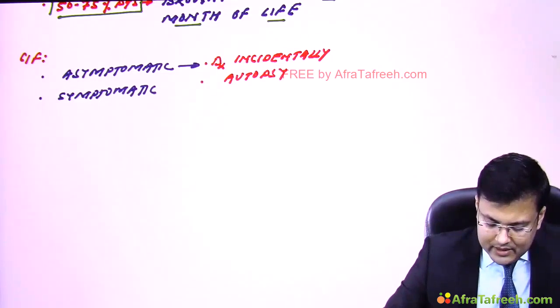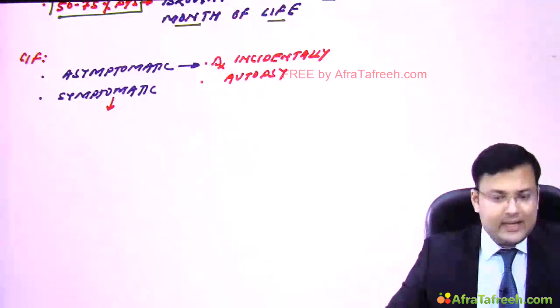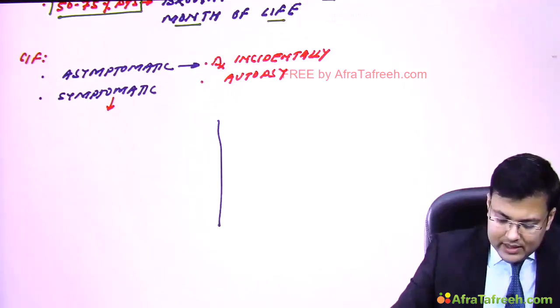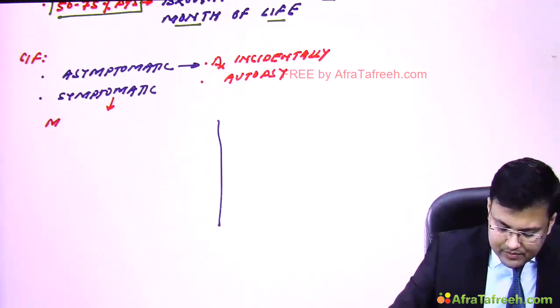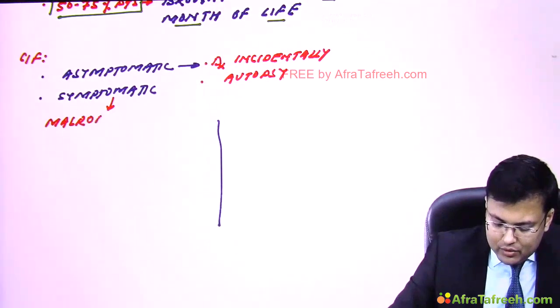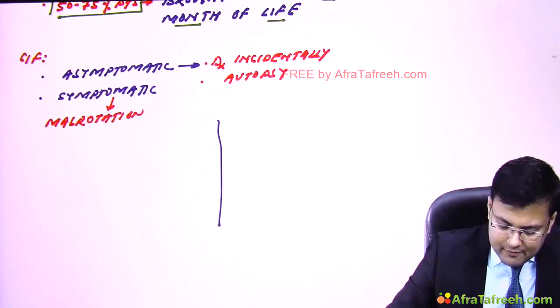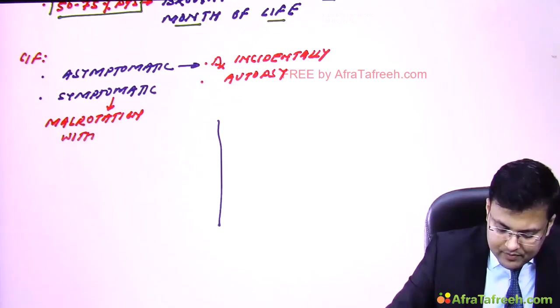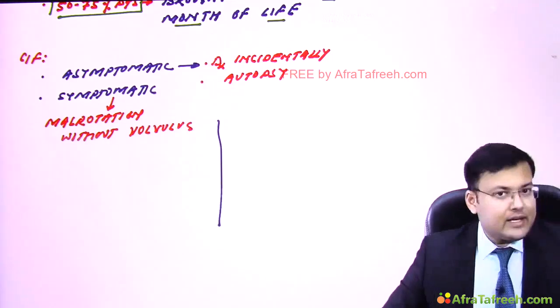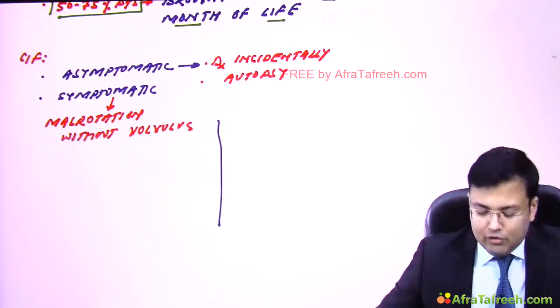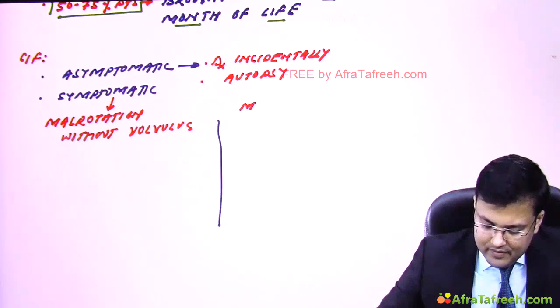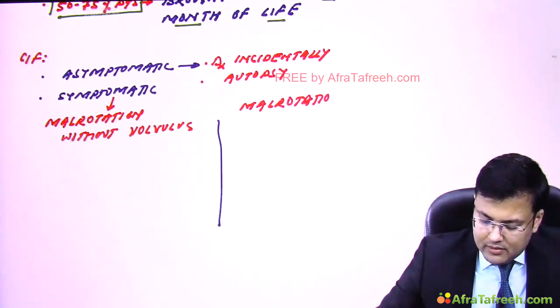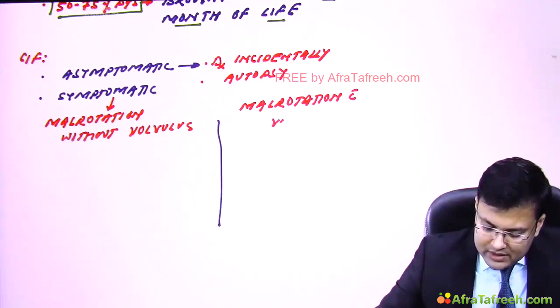In the symptomatic patients there are two categories. One, malrotation without volvulus. And the second, malrotation with volvulus.